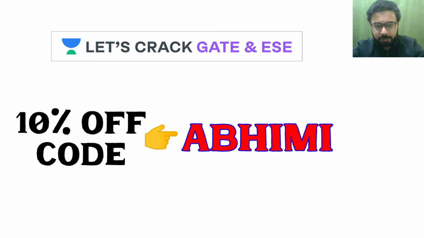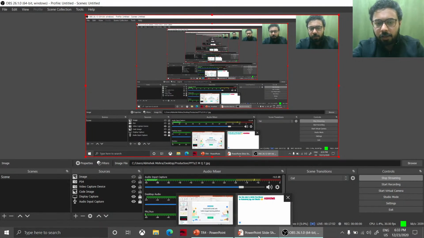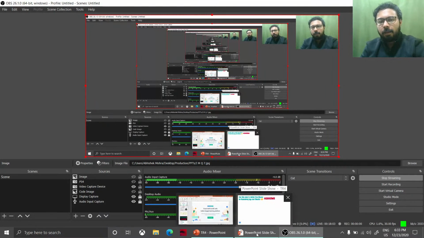What happened there was, I forgot to remove the image that was above this display capture area, so that image overlapped it.